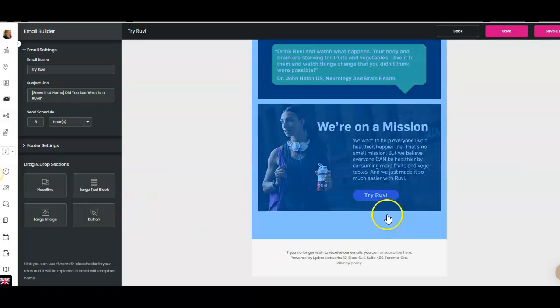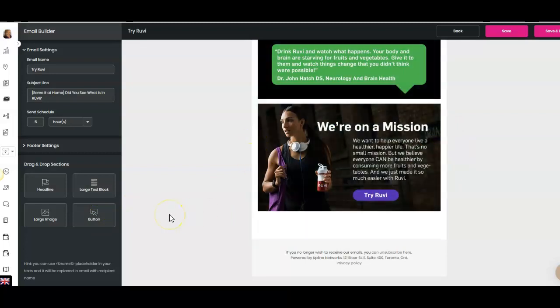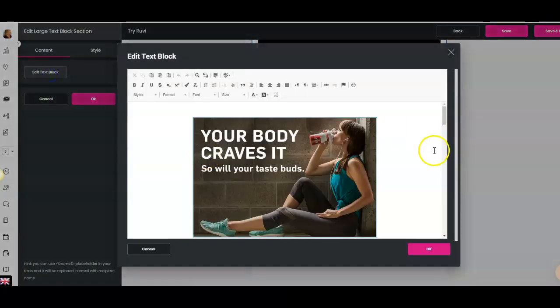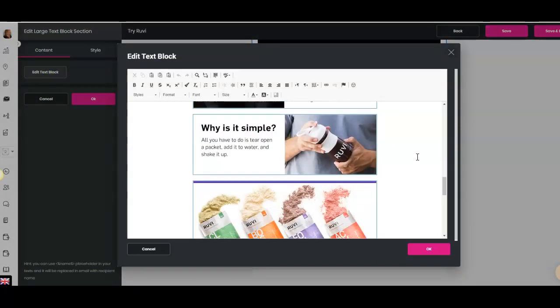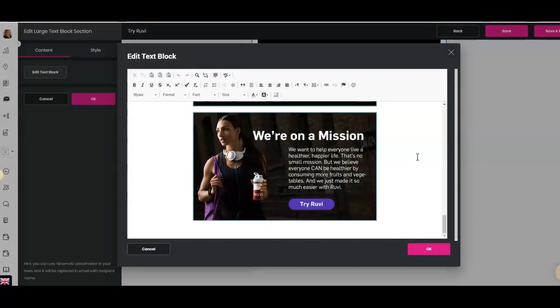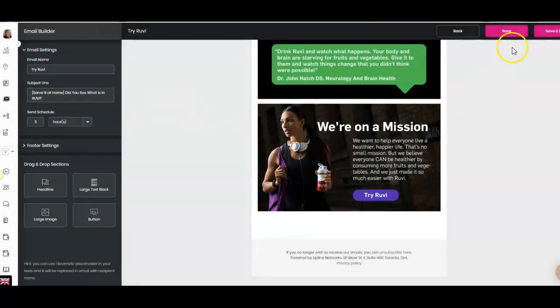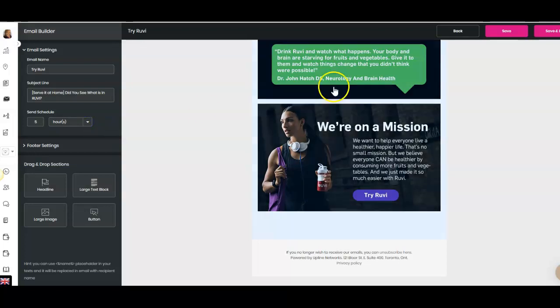So if I wanted to add another button, I definitely could, but all these are clickable. And if I wanted to change or alter anything, it's just a matter of clicking on it, changing it in the text box. So if you're doing your own HTML, this is a great way to just plug it in there. Hit OK, hit OK, hit save, and you are done. You can decide on the far left-hand side when you want the schedule to go. So if you want it to go immediately, minutes or hours or days, that's all here for you.